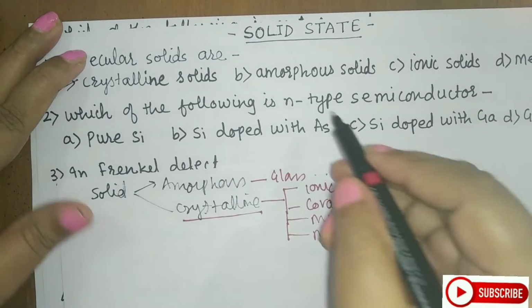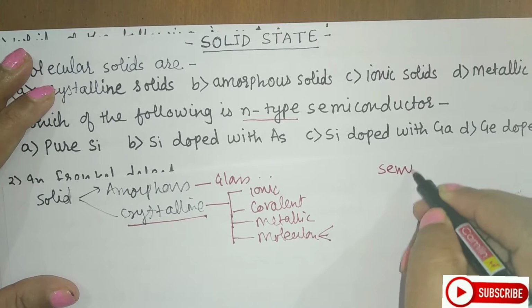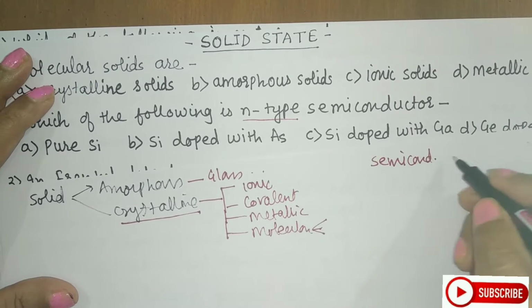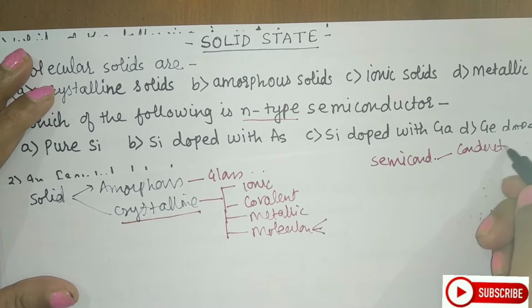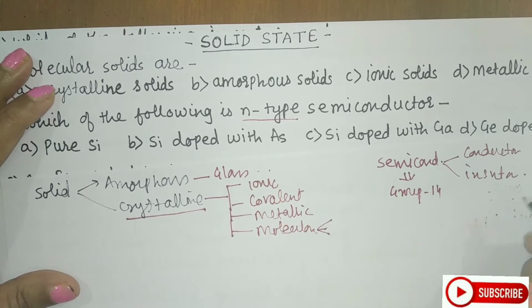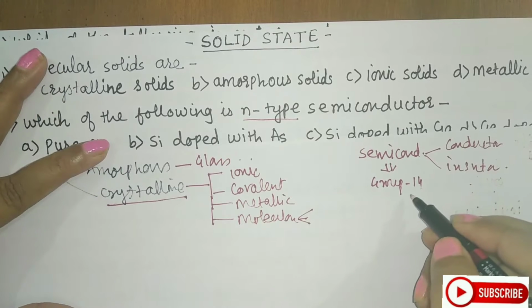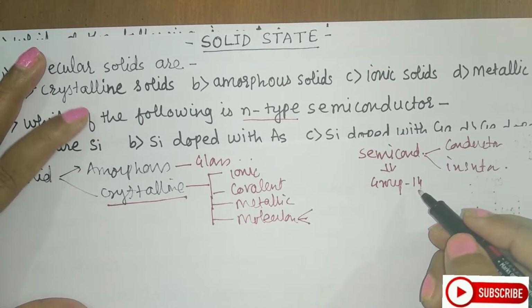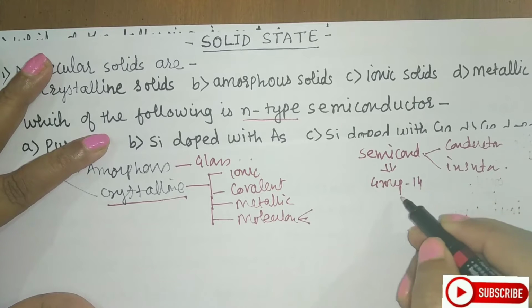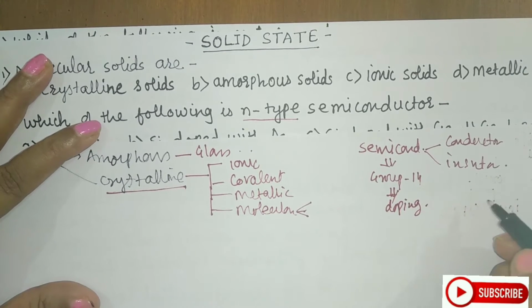Which of the following is an N-type semiconductor? Students, you know what semiconductors are. Semiconductors are those whose conductivity lies between a conductor and an insulator. Now, usually semiconductors are of group 14, where if I want to increase the conductivity, I add some impurities which are either electron rich or electron deficient. You call that doping.